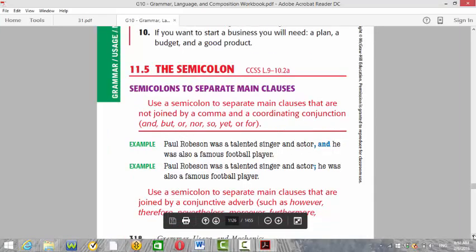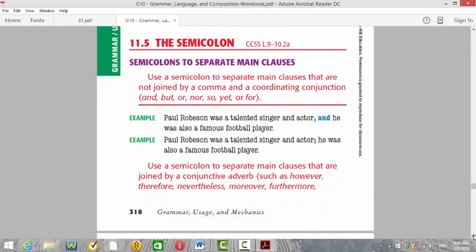Next rules are about the semicolon, and it's a revision because through the first term we actually talked a lot about the semicolon. When do we use the semicolon? Rule number 1. Use the semicolon to separate main clauses that are joined by a comma and a coordinating conjunction: and, but, or, nor, so, yet, or for. So for a variety of structure, if you want to change your structure, you can just remove the comma and the conjunction and use a semicolon.